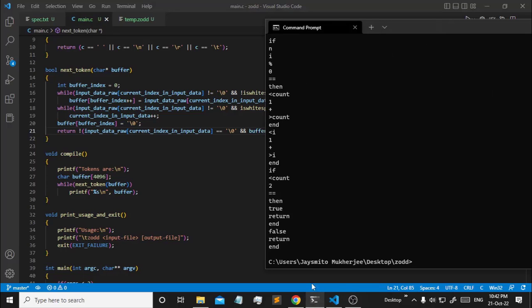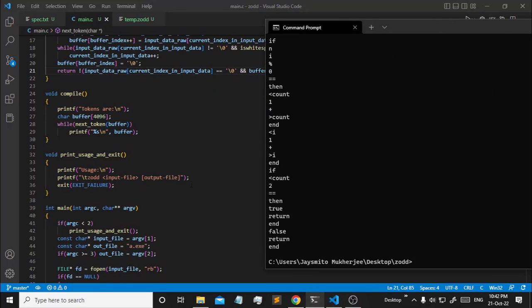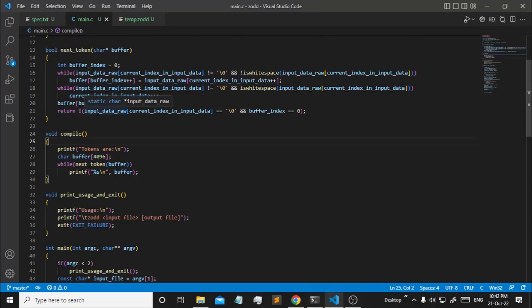Now we see we're getting the end of it. Now there is a next token if the current character being pointed at is not a null termination character, as well as the buffer index is 0. I mean the size of the character selected is 0. Correct?